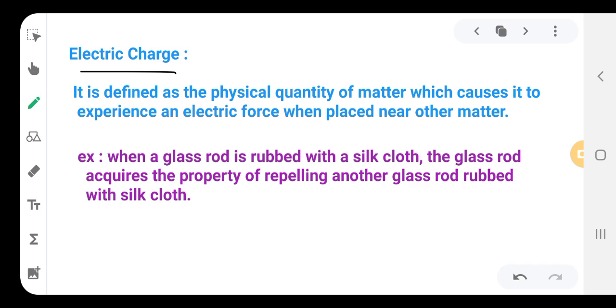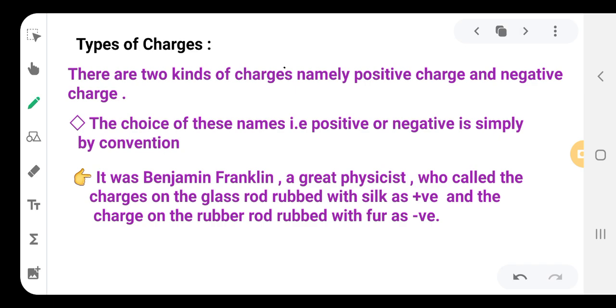So when a glass rod is rubbed with silk cloth, the glass rod acquires the property of repelling another glass rod. Okay, so this diagram I will show in the polarity. So this is the electric charge. So we will see how many types of charges are there. There are two types of charges, positive charge and negative charge.